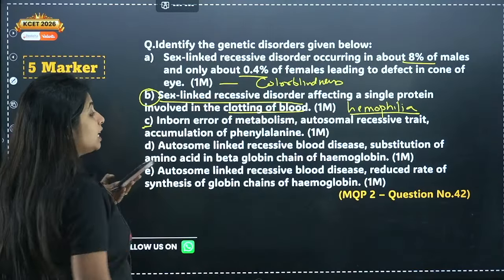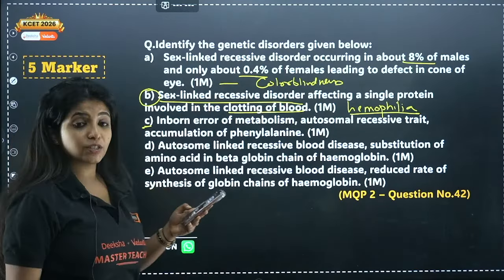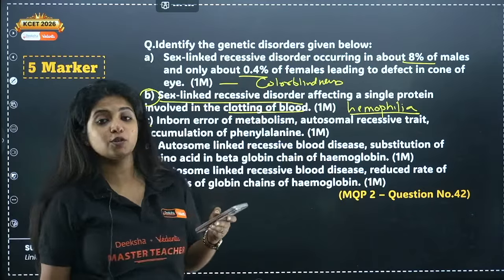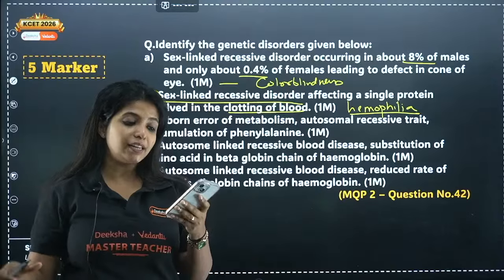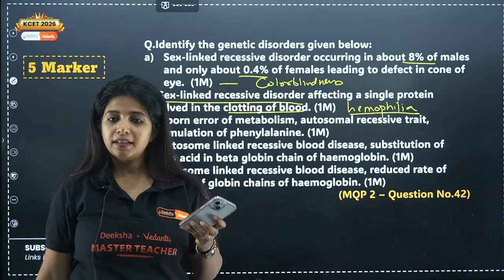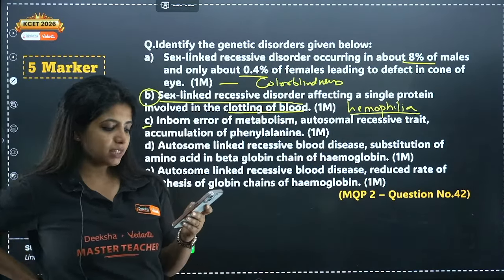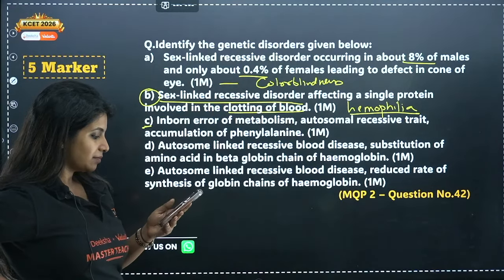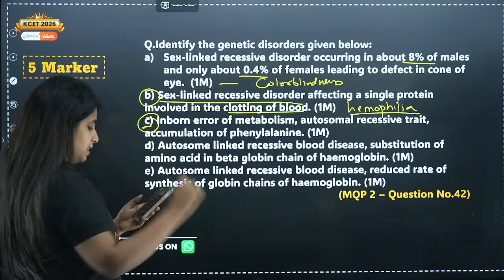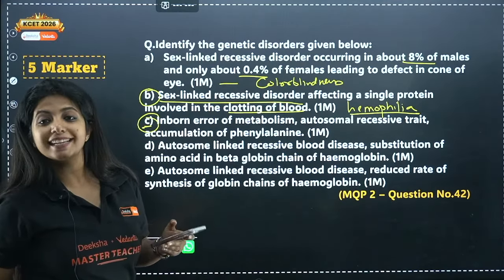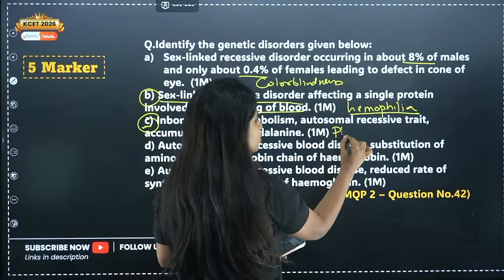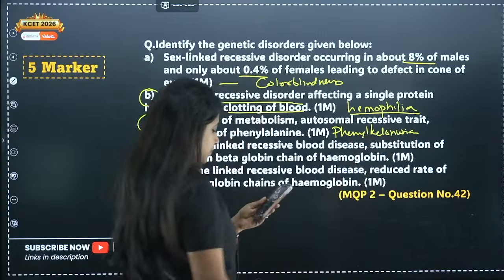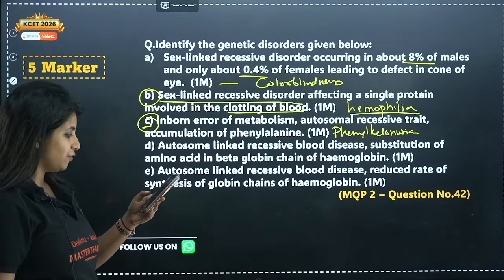Next, C. Inborn error of metabolism. That means it is there from the birth. Autosomal recessive trait. Accumulation of phenylalanine happens over here. Accumulation of phenylalanine means this disease is what? Yes, Saida. Great. What is C? PKU, that is phenylketonuria. The answer for this question is going to be phenylketonuria. Great. Sayada, Winter, Luna, all of you.